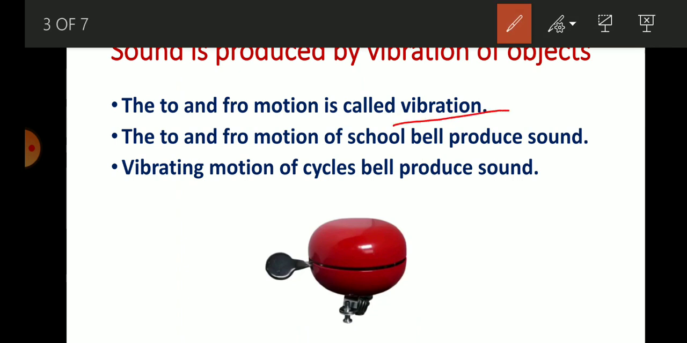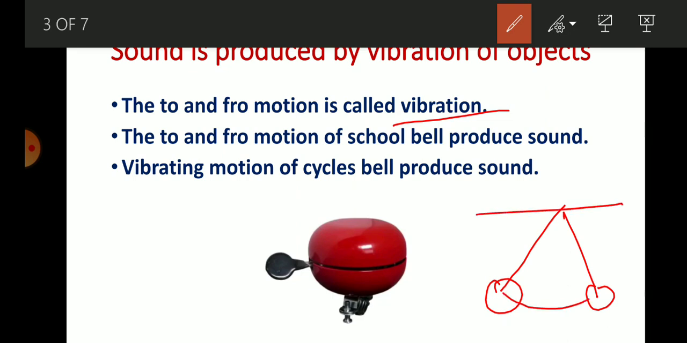In class 7, you learned that the to and fro motion is called vibration. Also you learned the vibratory motion of the pendulum which moves back and forth continuously after setting it in motion. This is the vibration. It is also known as oscillation. To and fro motion of school bell produces sound. That is the vibration motion of the school bell produce sound.